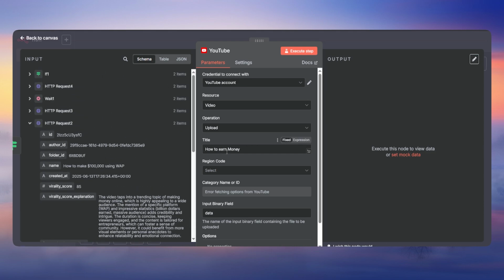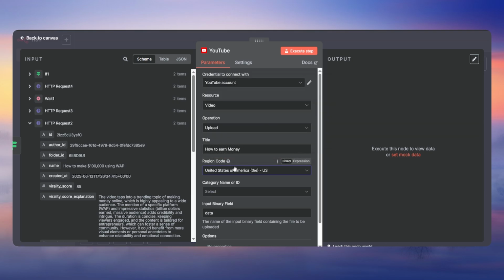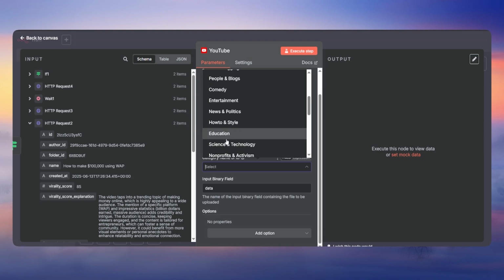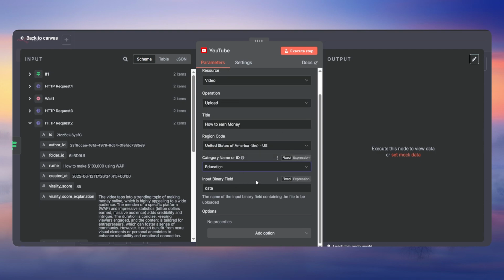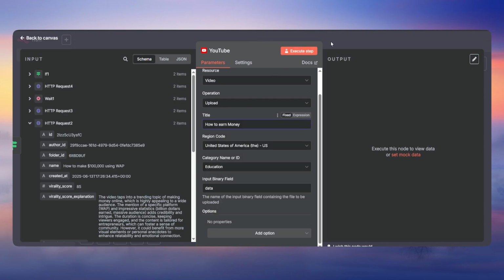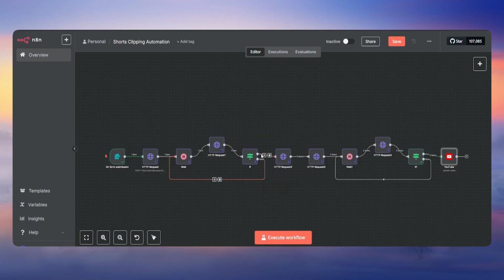You can drag and drop it in here, and then go back to the region code, which is going to be anything as per you, and then the category ID, which is going to be the category of this video. Let's just say education, and then as it is, and then click on add option if you want to add a description. Well, depends on you. So that is it. But here I'm not gonna post it on YouTube, so you just execute the step and it will be automatically uploaded on YouTube.